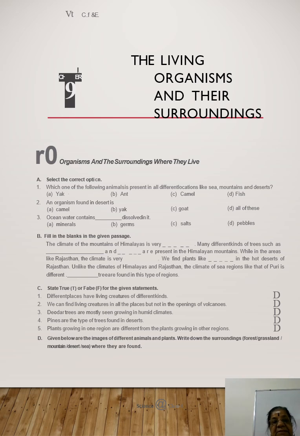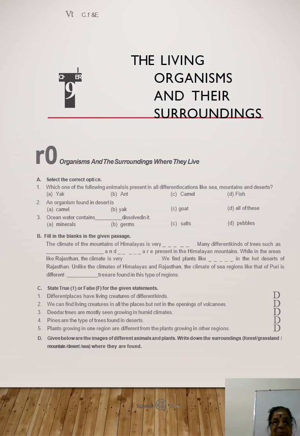Then C, state true or false for the given statement. Different places have living creatures of different kinds.